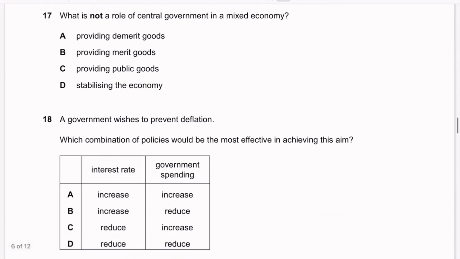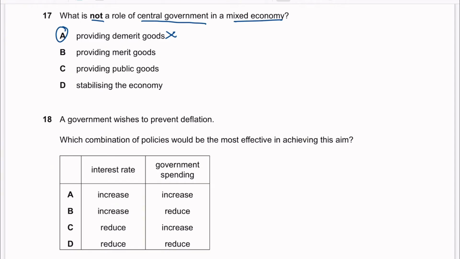17. What is not a role of central government in a mixed economy? A. Providing demerit goods. Oh no, the answer is A. It's straightforward. Why don't governments produce demerit goods? Because they have a negative impact on public health and welfare, which often leads to negative externalities and increases the social costs.